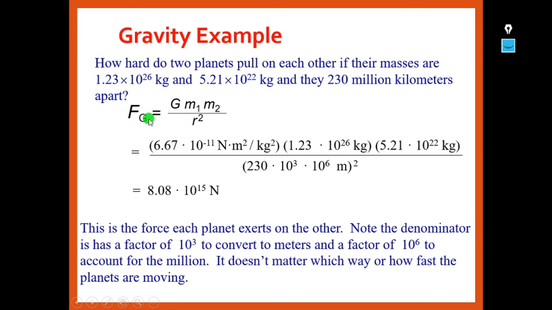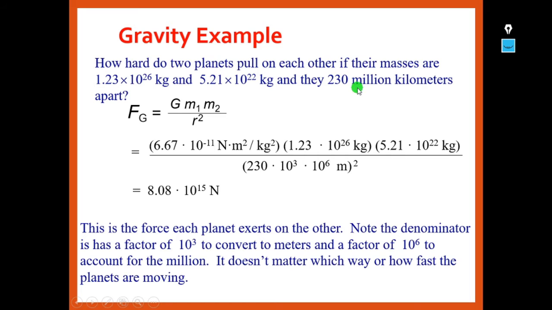So we know that gravitational force Fg is equal to G into m1 into m2 by r square. We substitute the G value, 6.67 into 10 power minus 11 newton meter square per kg square, m1 is 1.23 into 10 power 26, and m2 is 5.21 into 10 power 22, all divided by r square.